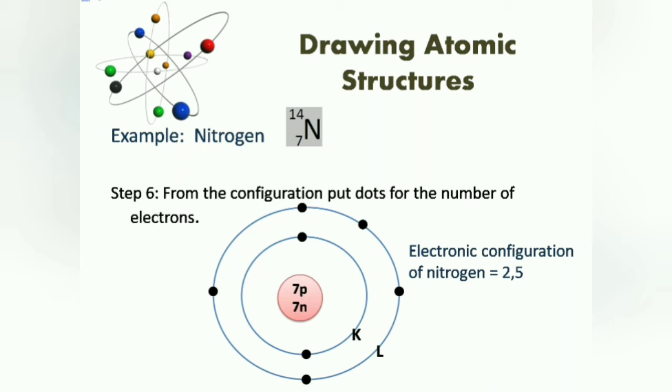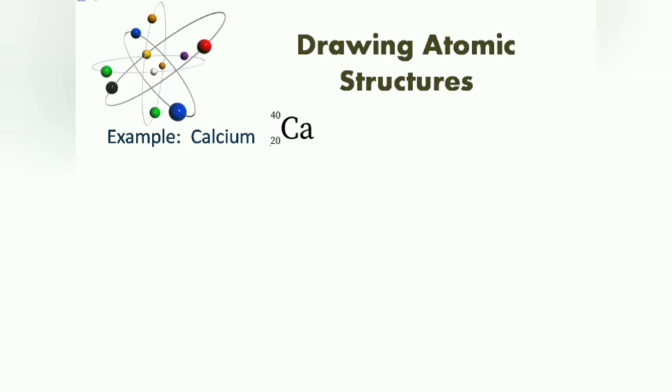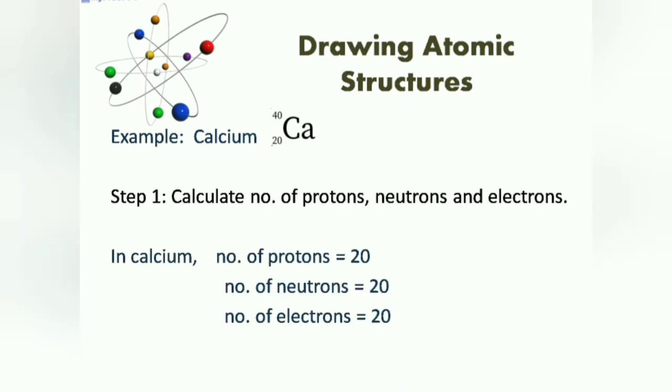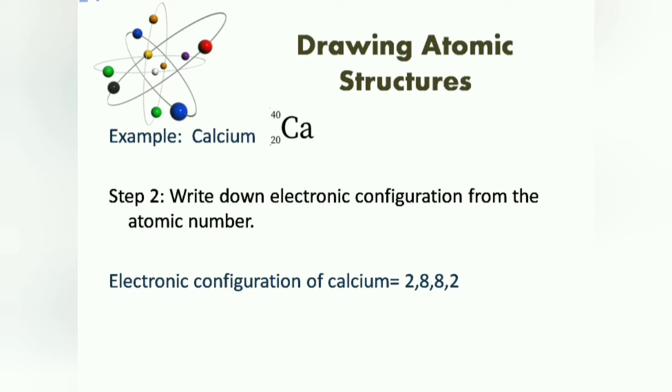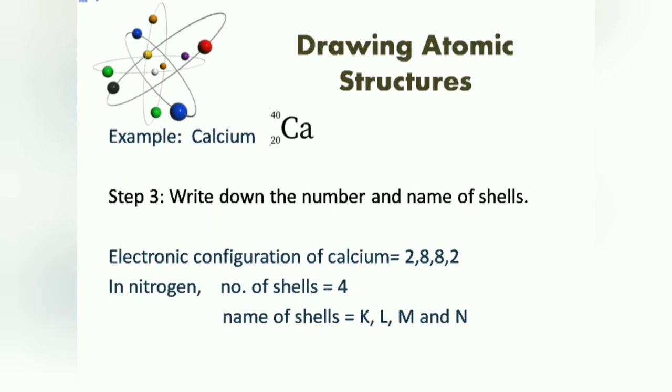Now let's discuss one more atomic structure by taking the example of calcium. Firstly, we'll write down the number of protons, neutrons and electrons. So in calcium, there are 20 protons, 20 neutrons and 20 electrons. The atomic number of calcium is 20. Therefore, its electronic configuration is 2, 8, 8, 2. Then there are 4 shells in calcium which are named as K, L, M and N.